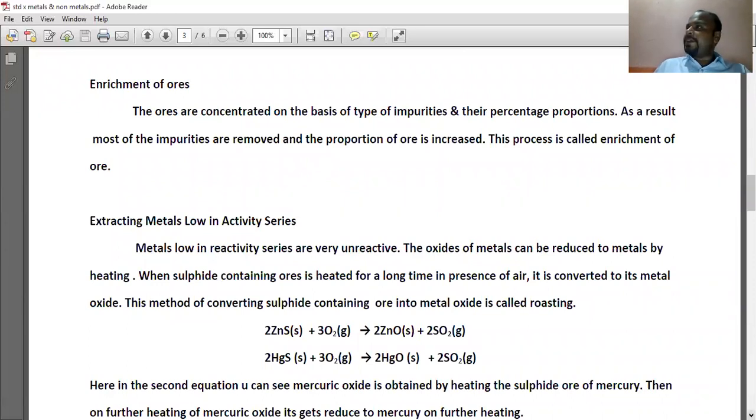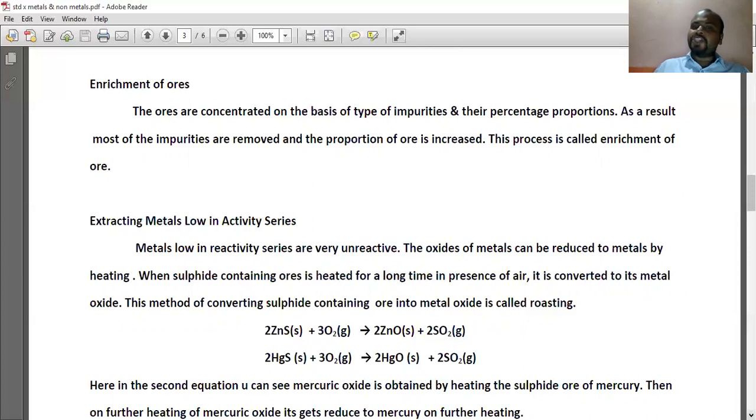The ores are concentrated on the basis of the type of impurities and their percentage proportion. As a result, most of the impurities are removed and the proportion of the ore is increased. This process is called enrichment of ore.